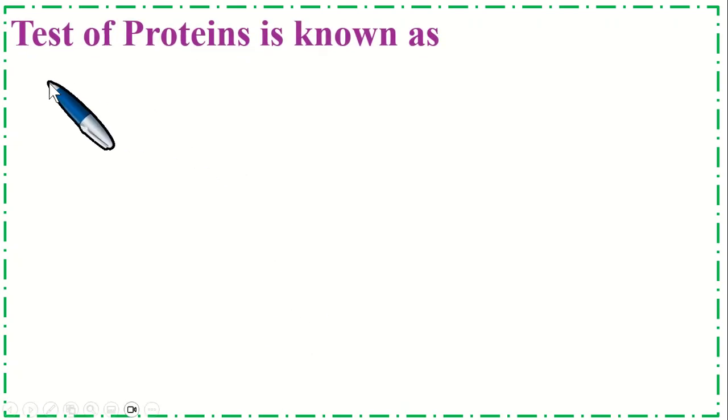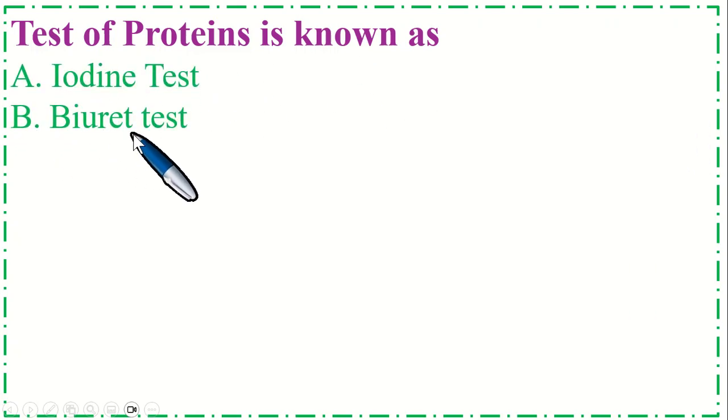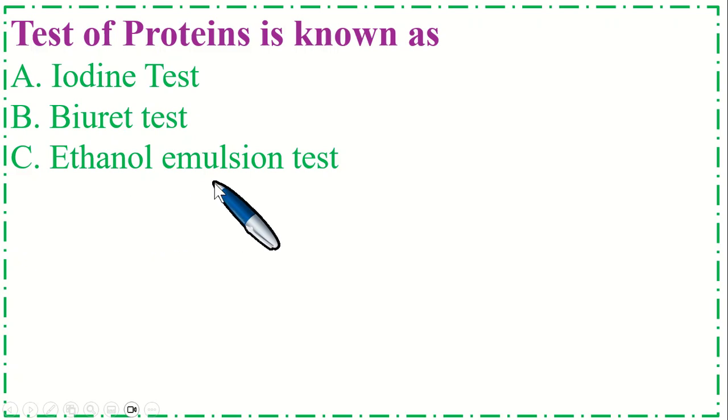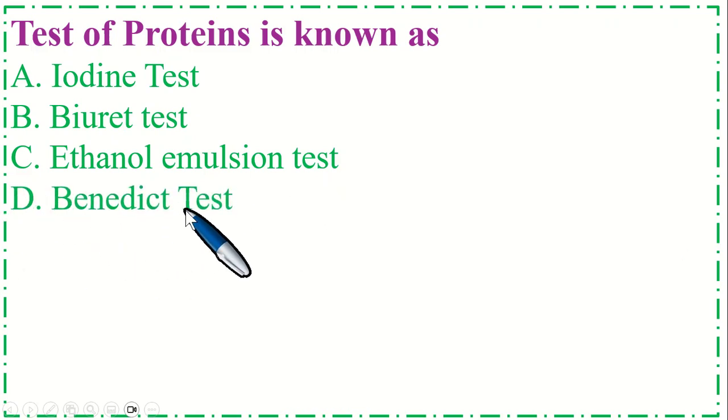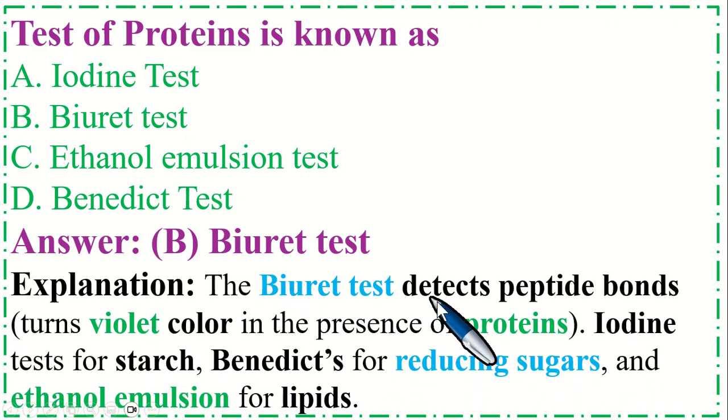So this is very important MCQs. Test of proteins is known as option A iodine test, B Biuret test, C ethanol emulsion test, and option D Benedict test. So the correct option is B Biuret test. Biuret test detects peptide bonds, turning violet in the presence of proteins. Iodine test is for starch, Benedict for reducing sugars, and ethanol emulsion for lipids.